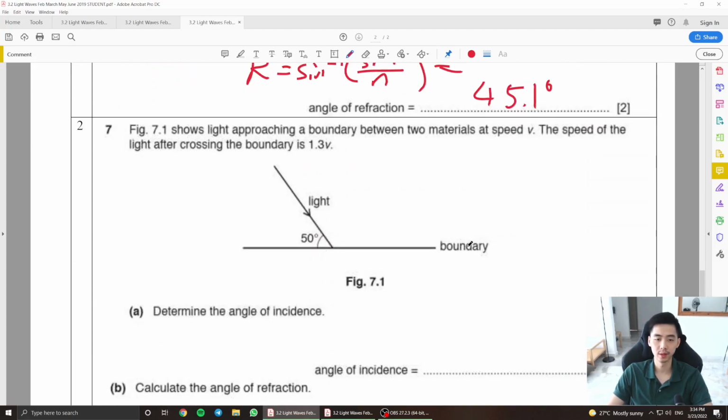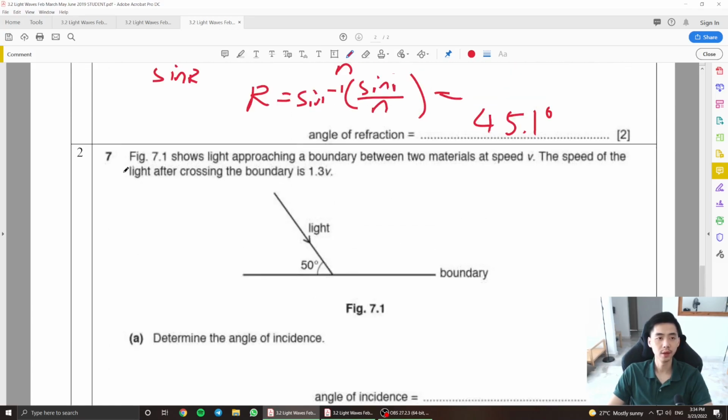45.1 degrees here. And finally, figure 7.1 shows light approaching a boundary between two materials, with speed v. The speed of light after crossing the boundary is 1.3 v. So here it is at v, and then here is 1.3 v. Since the speed is lower here, I know that the refractive index is higher. Determine the angle of incidence here. Now, if I'm looking for the angle of incidence, since the refractive index is higher here, then this is going to be my r, right? And if this is supposed to be my r, then this is supposed to be my i, right?